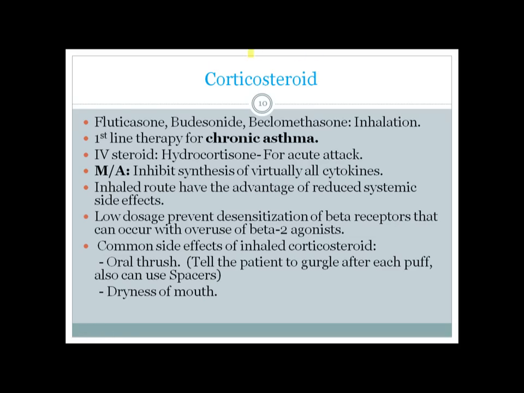So corticosteroids, which are actually the most effective agent in asthma, are not normally used in acute asthma, but if there is acute severe asthma, you have to use corticosteroid in IV formulation. So IV steroids like hydrocortisone will be used for acute attack, and the inhaled corticosteroids are actually used for chronic asthma.